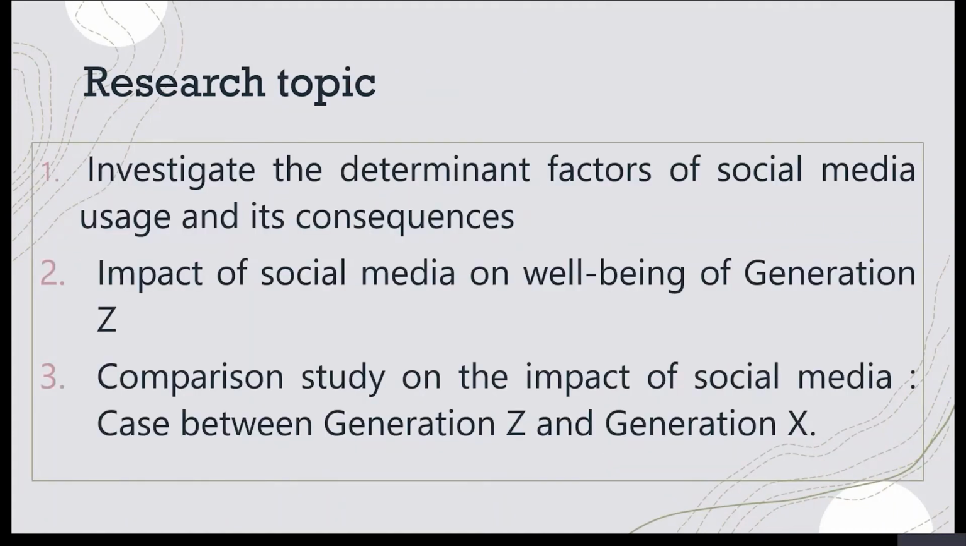Based on the research problem that I have, I can roughly come up with a research topic. These are the three alternative topics that I can look into. The first one is to investigate the determinant factors of social media usage and its consequences, or the impact of social media on the well-being of Generation Z. I can look into young adults only.